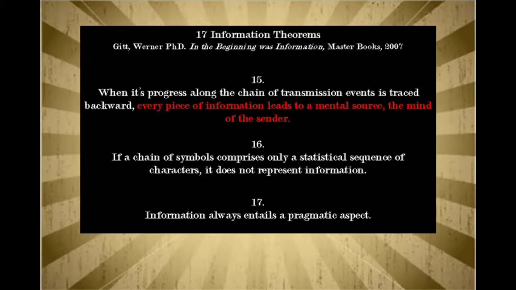17. Information always entails a pragmatic aspect. Pragmatic aspect means it must be practical and useful. Is this not what all evolutionists have shown us? How all biology is suitably adapted to its environment because of their practical and useful design. If the information that spoke them into existence was not practical and useful to that entity in its environment, it would die in a matter of days. Okay.